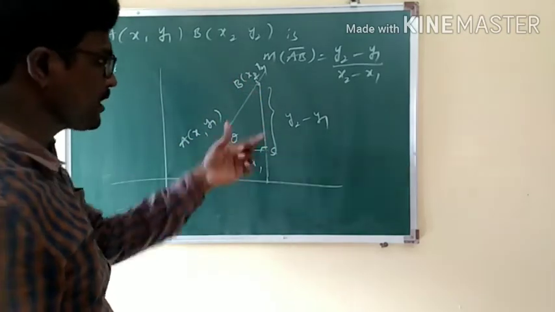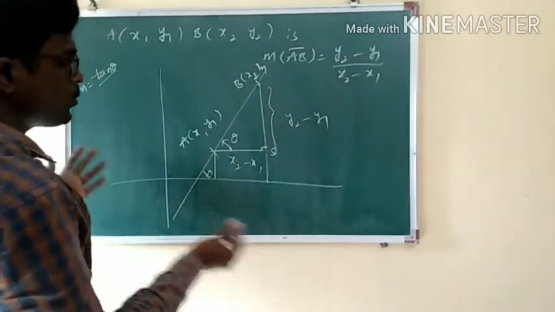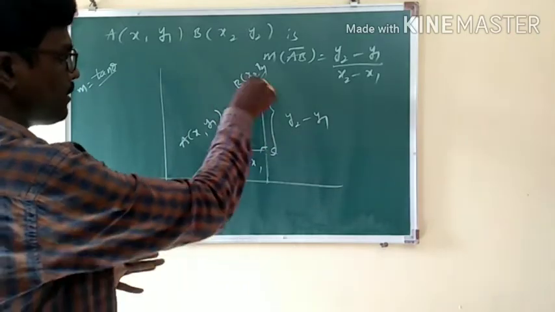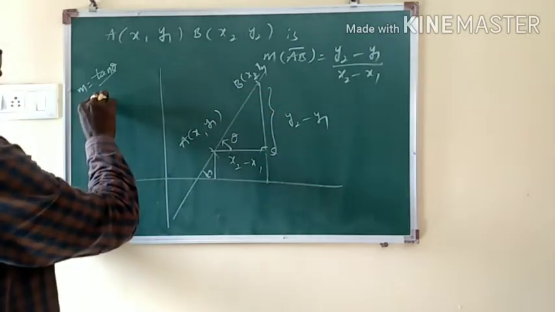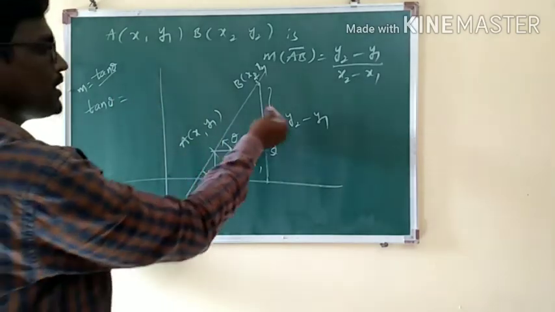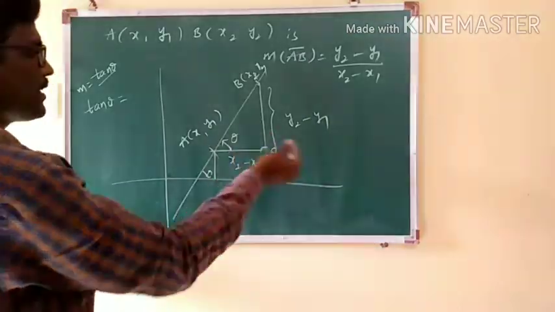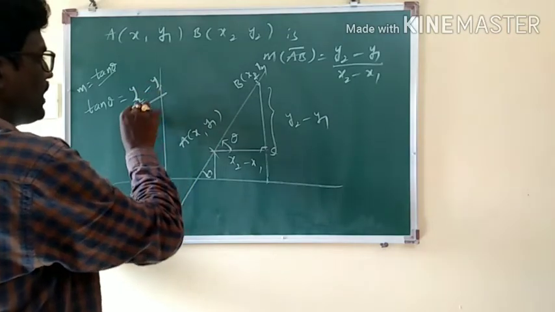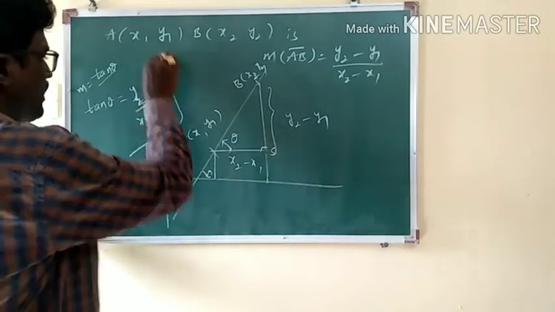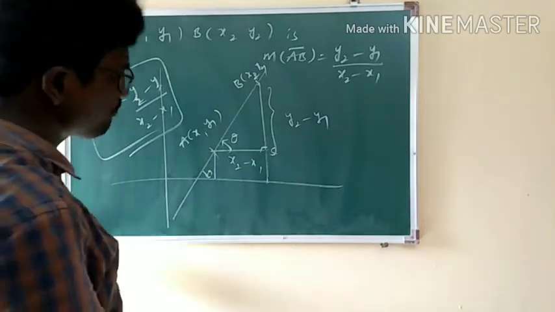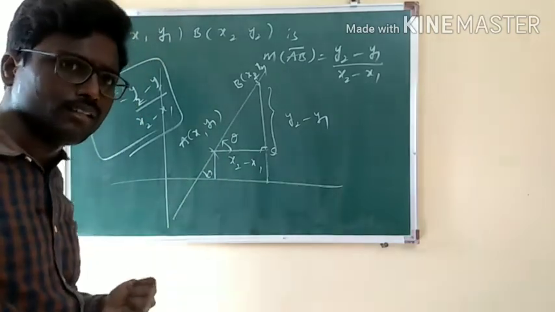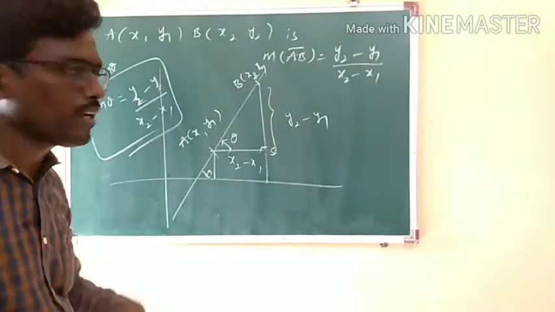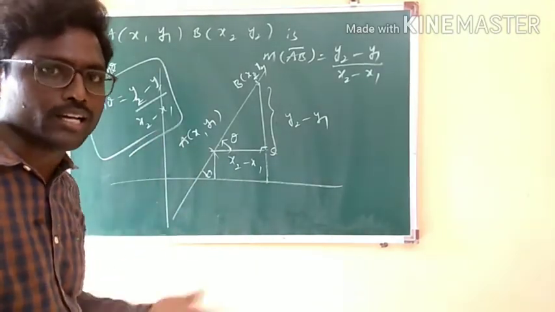On completing this entire figure, in this particular triangle ABC, tan theta is going to be opposite to theta by adjacent. What is opposite to theta? y2 minus y1, by adjacent to theta, x2 minus x1, and hence our theorem is fulfilled. How simple it is. What is the slope of the line passing through 2 points (x1, y1) and (x2, y2)? y2 minus y1 by x2 minus x1.